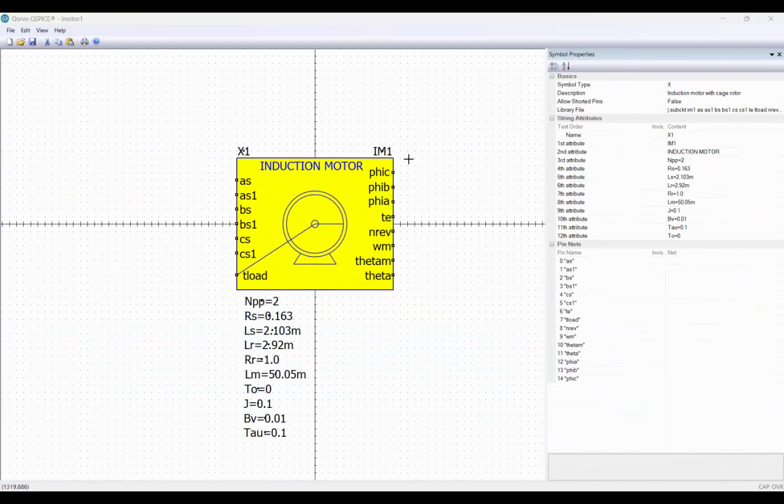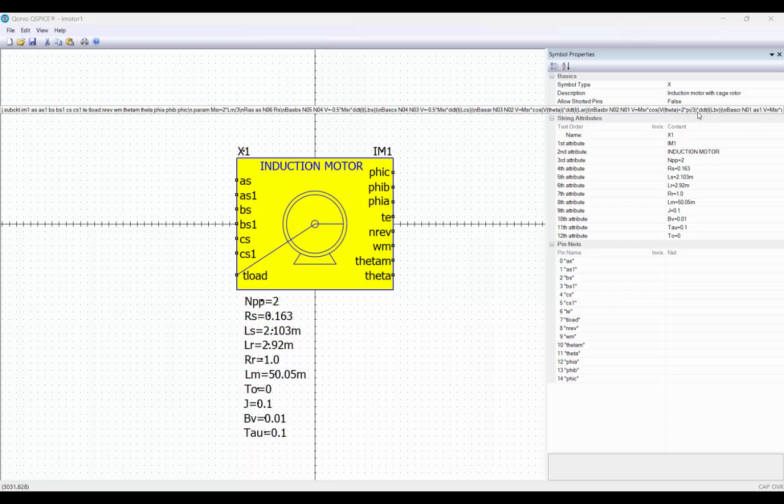So this is the updated component. We have called it IM1. Here we can see the complete description, which is embedded into the definition of the component, and we have left the time constant tau as a parameter, so we can adjust it if necessary.